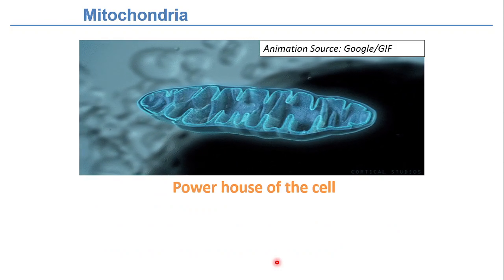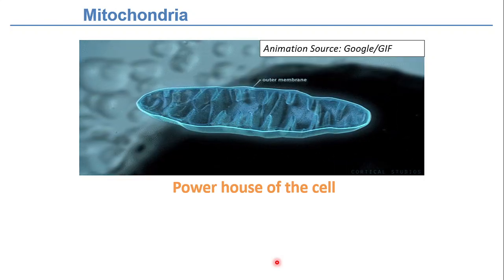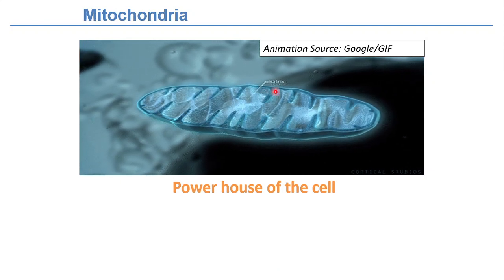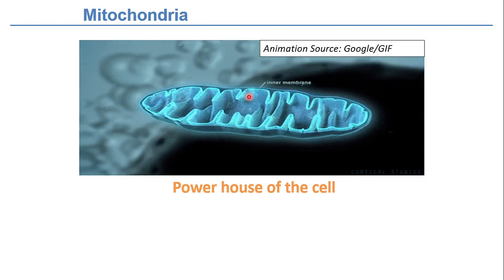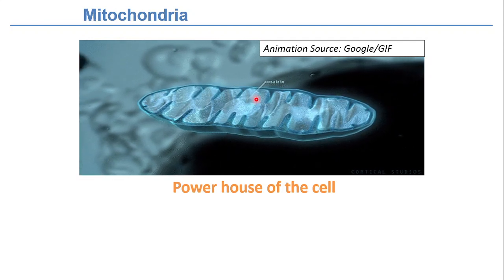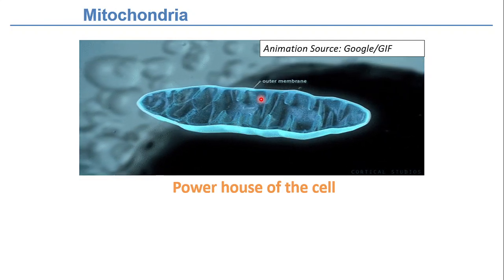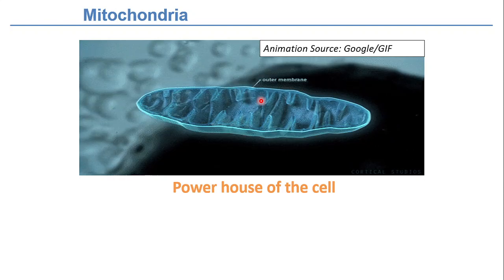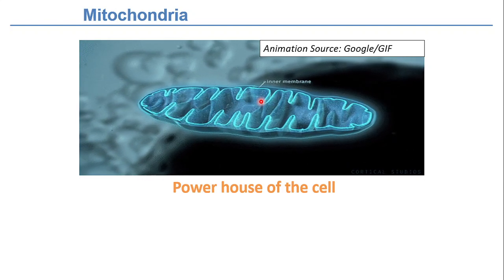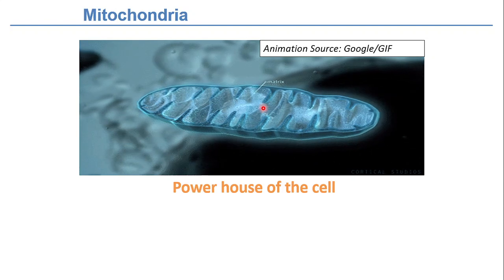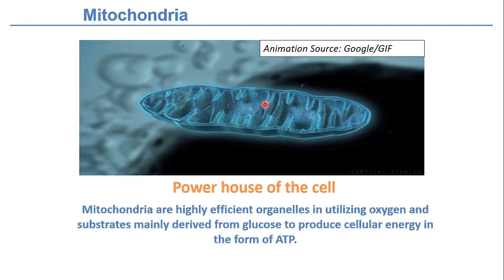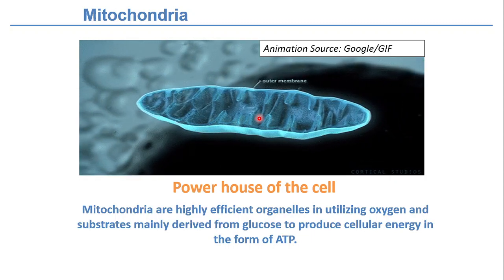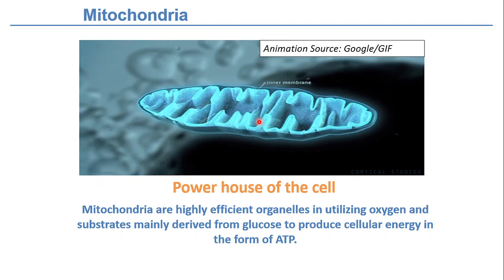And we know that mitochondria is a double membraned organelle, and it consists of the outer membrane, the inner membrane, the matrix, and in between the outer and inner membrane there is the intermembrane space. And we know there is the electron transport chain present on the inner mitochondrial membrane. What it does is produce energy in the form of ATP, and this ATP is utilized by these neurons.